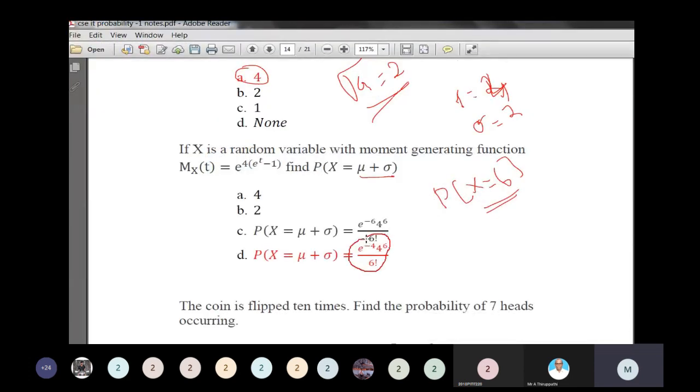e to the power minus 4 into 4 power 6 divided by 6 factorial. This is the required probability.